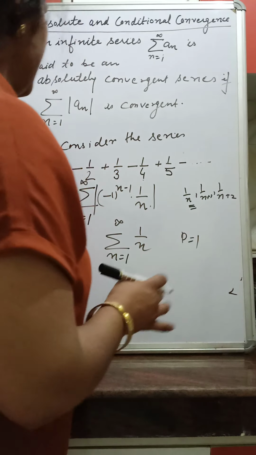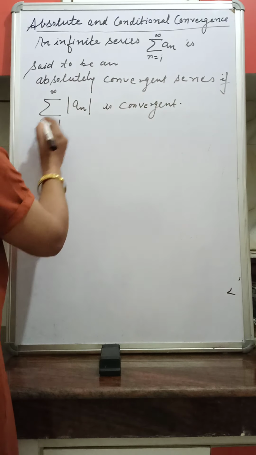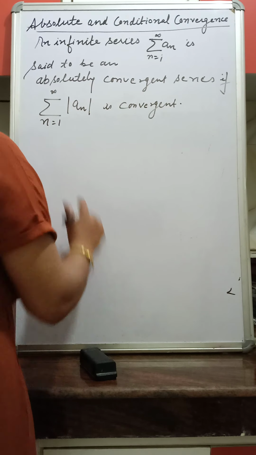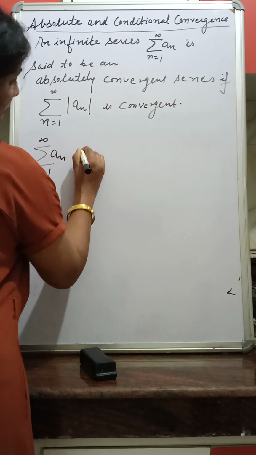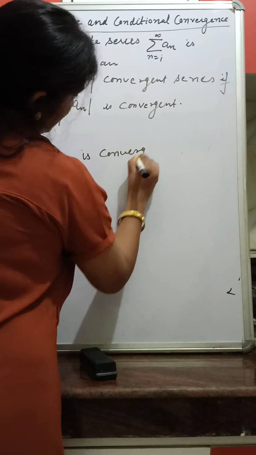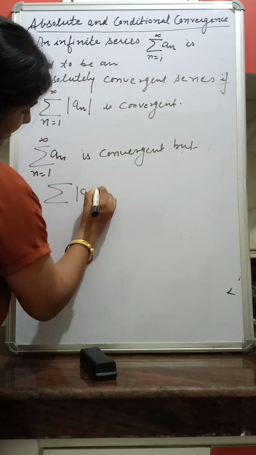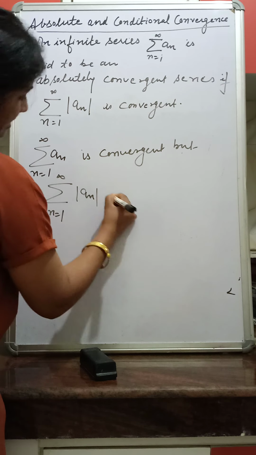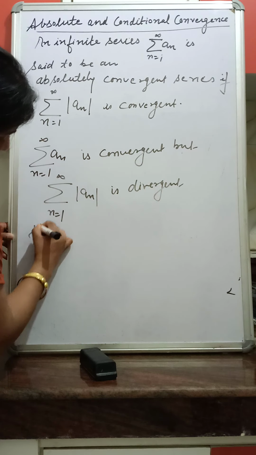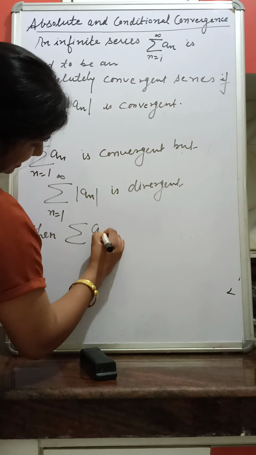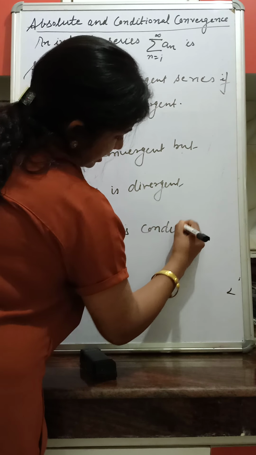So for this type of series, if summation a_n, n is from 1 to infinity, is convergent, but summation modulus a_n, n varies from 1 to infinity, is divergent, then the infinite series summation a_n is conditionally convergent.